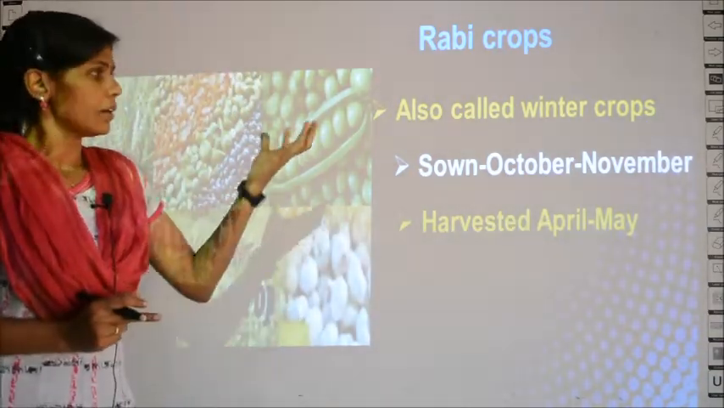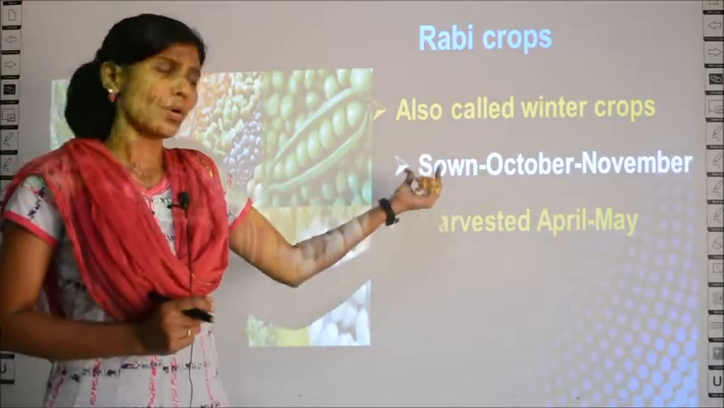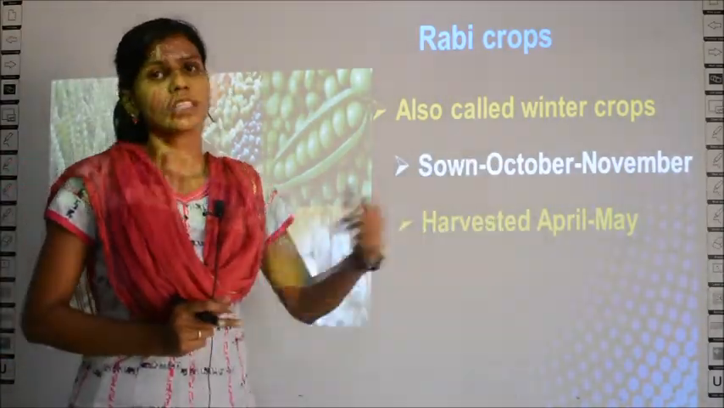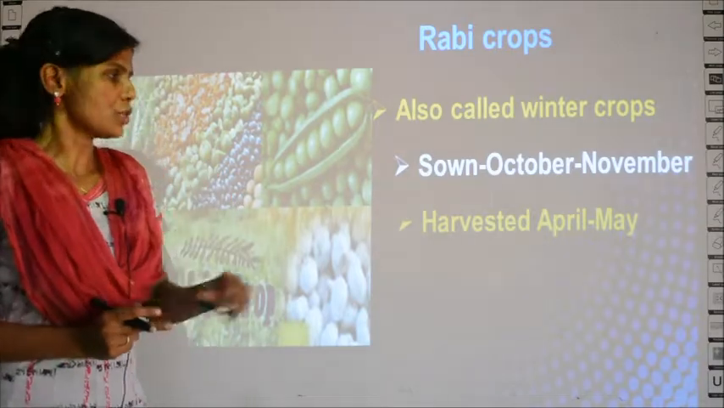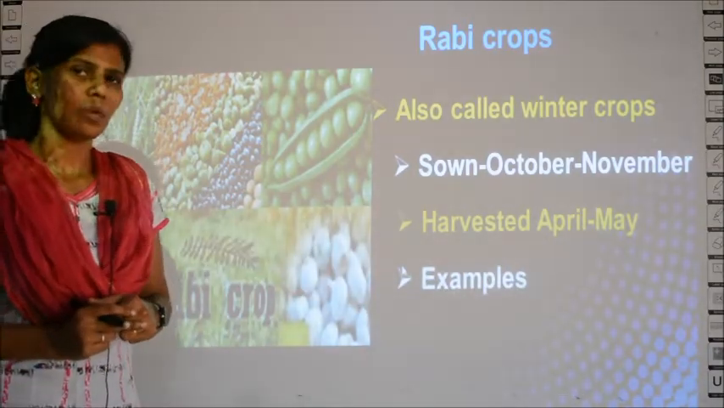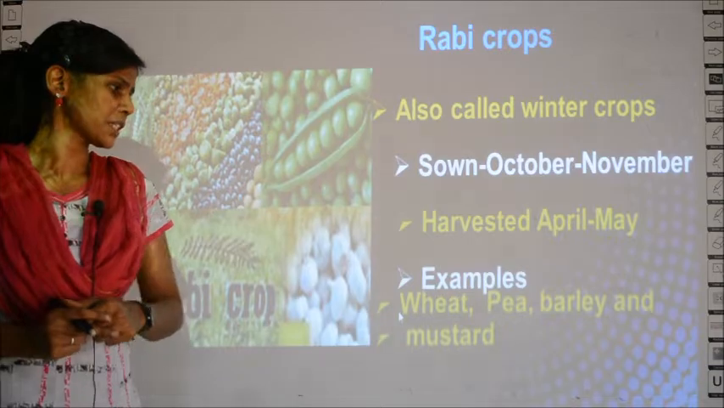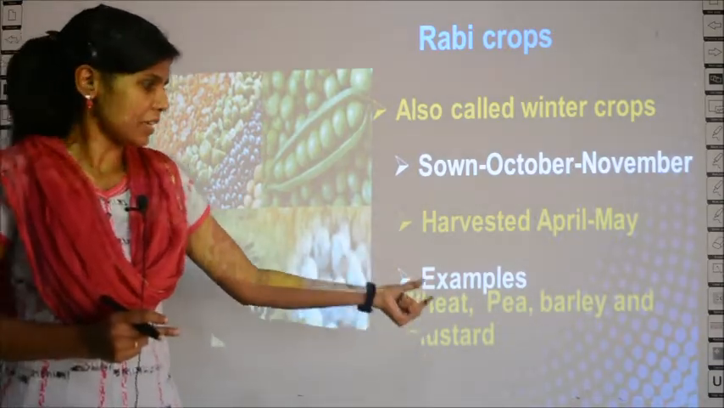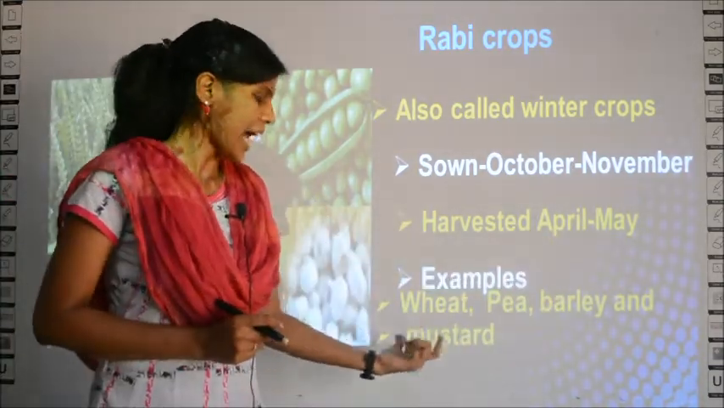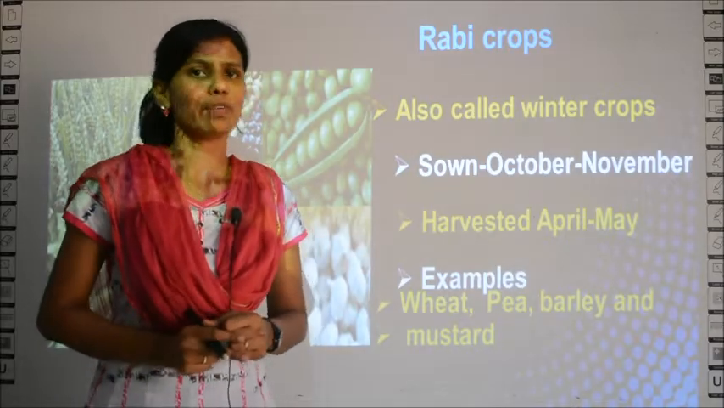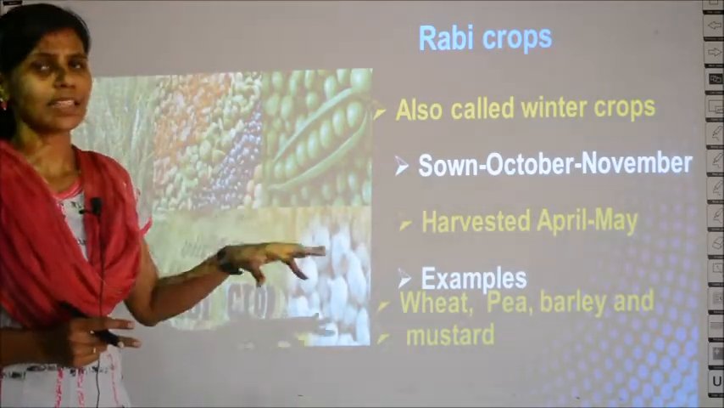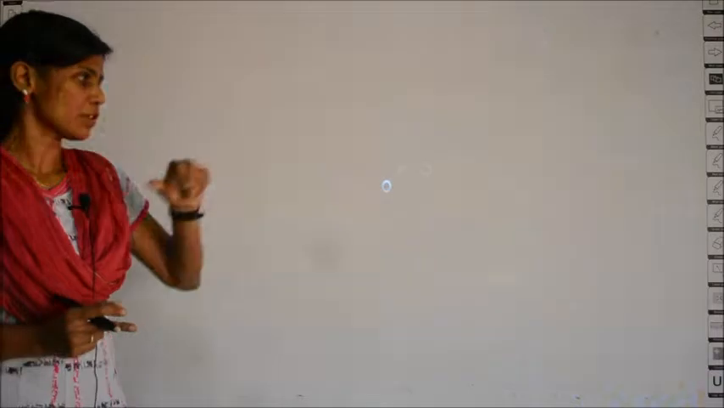So it is sown in October to November and it is harvested in the months of April to May. All these you have to keep in mind. What are the examples of rabi crops? Wheat, pea, barley and mustard are the examples given in your textbook. So learn the examples for all the types of crops.